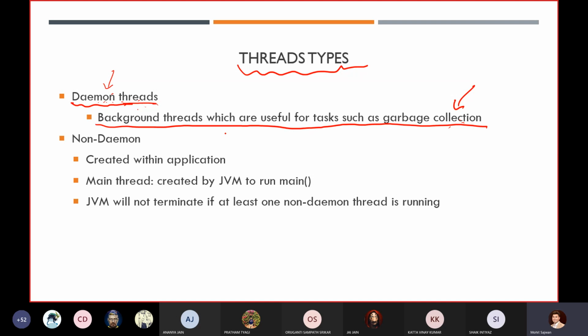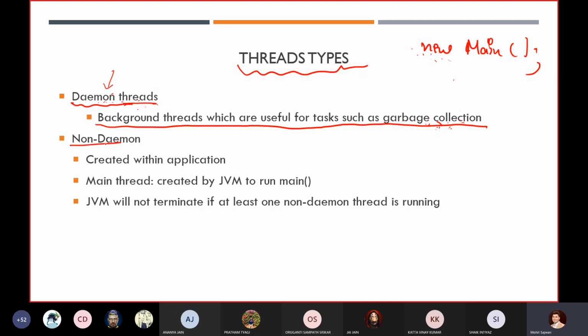Whenever we are writing our program, for example, suppose I am creating an object of some class with new, and suppose I am not using this reference variable. Then after some time, even before our program terminates, automatically my garbage collector will delete this entire object, because it will know that in future you are not able to access this object. How can we access it? Because we don't have the address of this particular object. So parallelly you are performing this operation using the daemon thread.